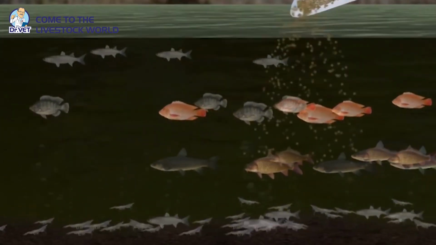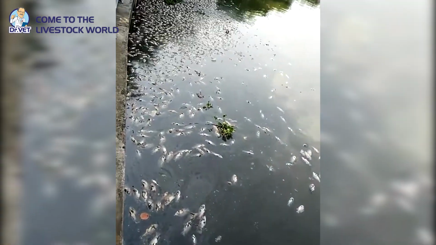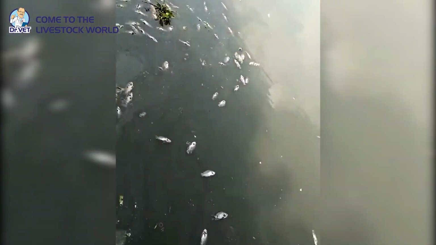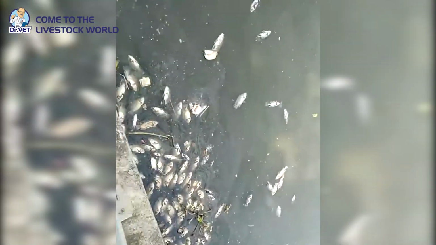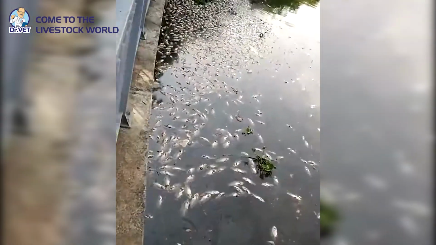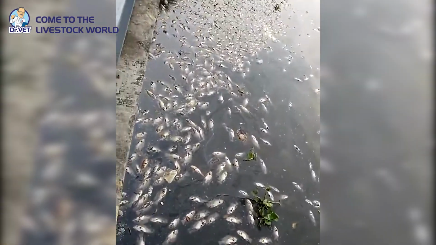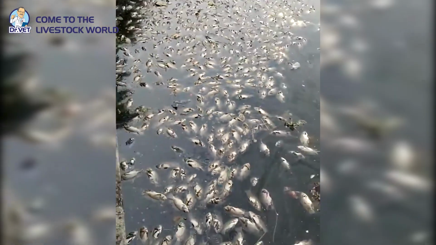About prevention and treatment. Provide nutritious and easily digestible feed. Avoid overfeeding dry feed or feed with high insoluble fiber content. Use quality feed and avoid using poor quality or expired feed. Good water management. Maintain a clean living environment with stable water quality. Regularly change water and control parameters such as pH, temperature, and dissolved oxygen.